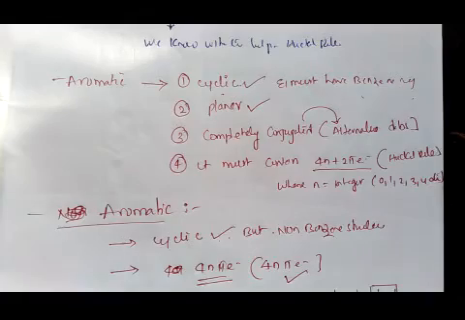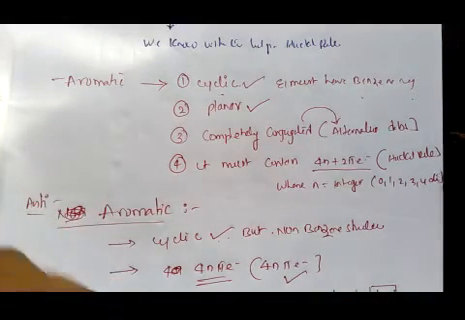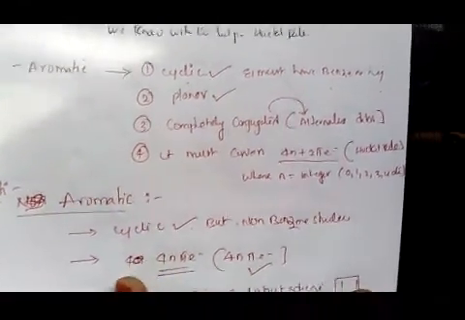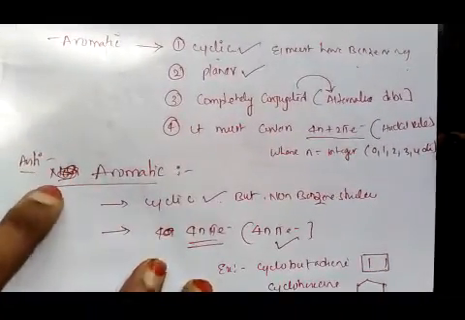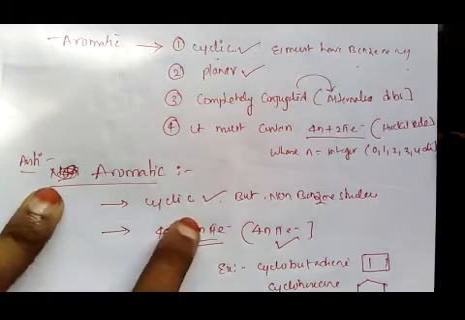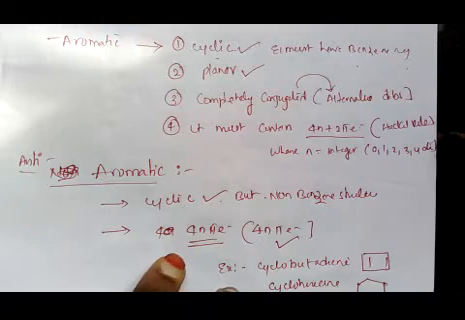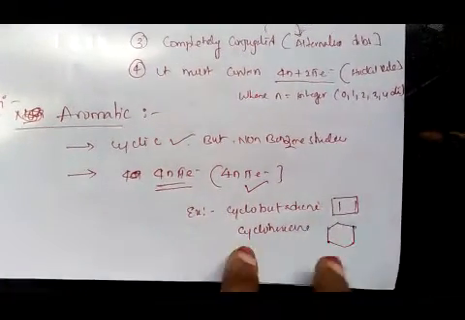A compound is said to be anti-aromatic when it is cyclic in nature, but the ring need not be a benzene structure. But to be called aromatic, a compound must be cyclic and must have a benzene ring structure. So a compound is anti-aromatic when it is cyclic but non-benzene in structure and has 4n pi electrons. Examples are cyclobutadiene and cyclohexane.